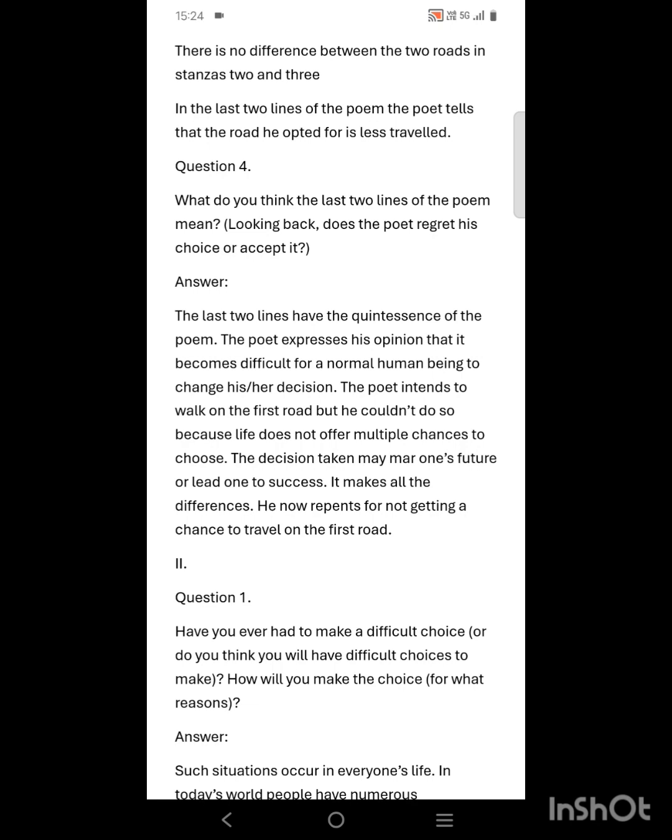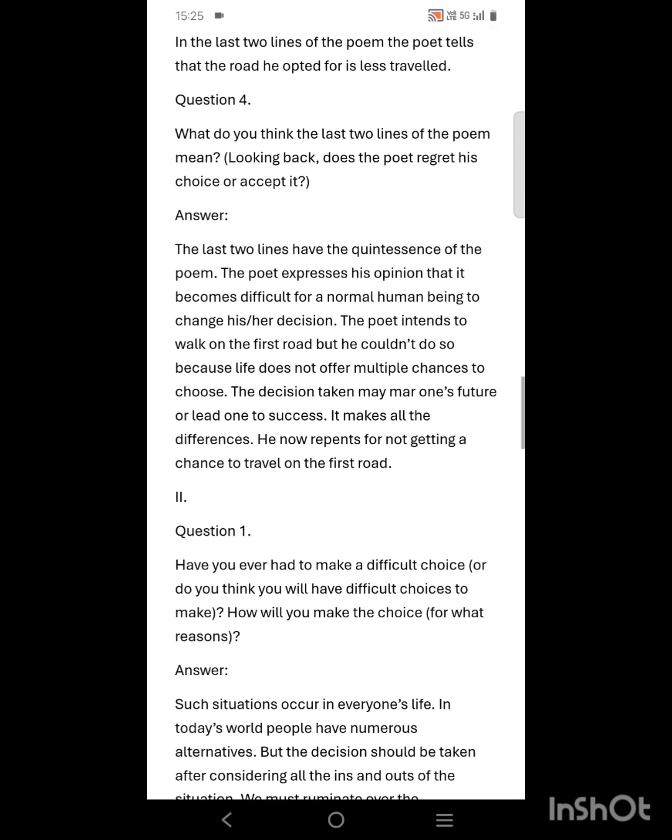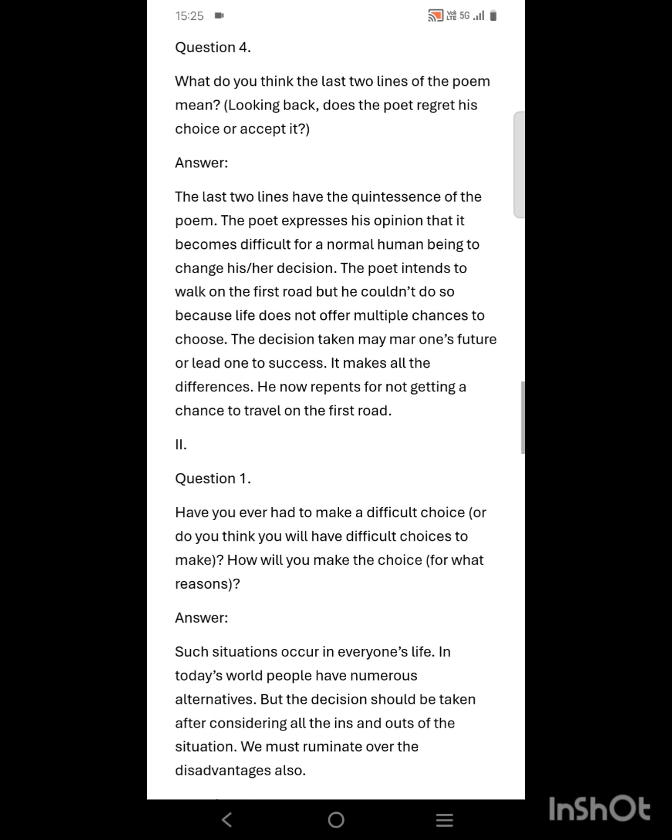So when the poet had chosen that path, he was quite sure about his decision, but after some years he realized that he had chosen the wrong path, and now he is regretting his decision. There were multiple chances to choose, but he chose the one that actually attracted him the most. So the decision of choosing makes someone sincere about one's future and success.